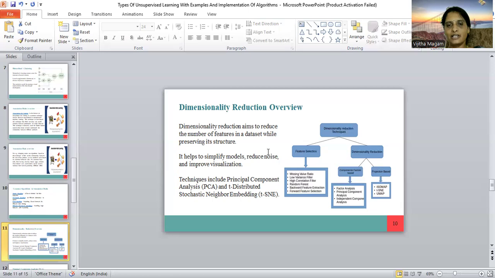The unnecessary attributes will be removed using dimensionality reduction. So it helps to simplify models, reduce noise, and improve the visualization of the data. The techniques used in dimensionality reduction are principal component analysis and t-distributed stochastic neighbor embedding.